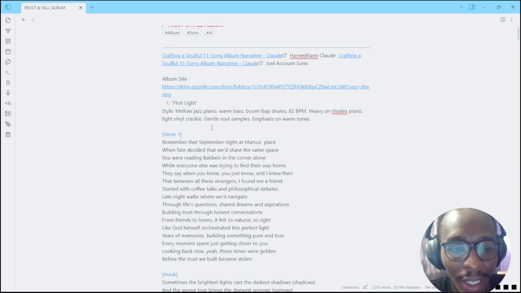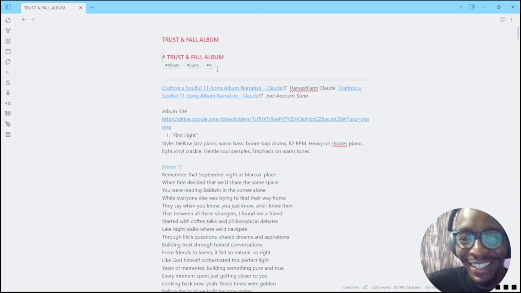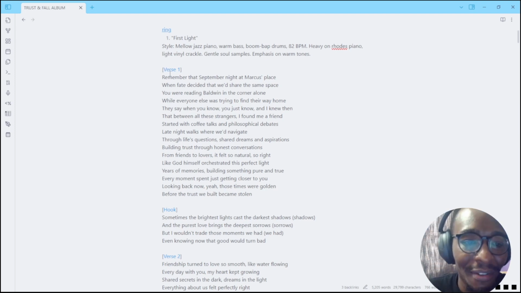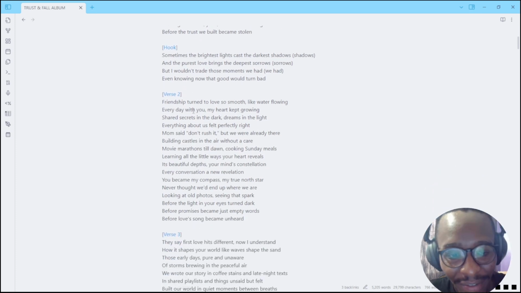To give you an idea of what a meta tag looks like, this is my album, the Trustful album. I'll put the link somewhere in the description below. This is a song with meta tags. You can see here we have a verse, and after that we have the hook, which I've described as a hook. After that we have another verse.